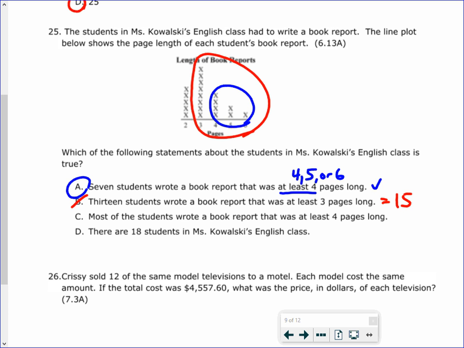Most of the students wrote a book report that was at least 4 pages long. At least 4 pages long is 7, like we said. 7 is not most of the students. Most means it's greater than half.